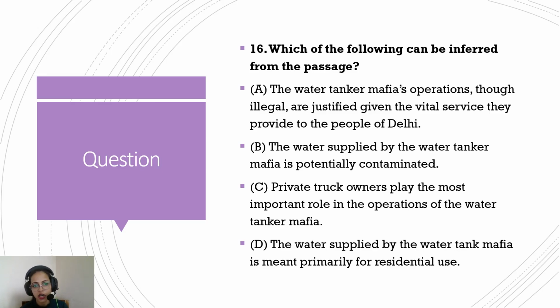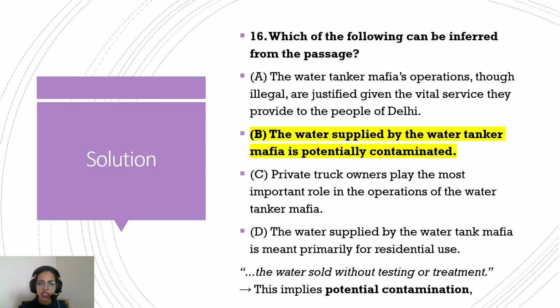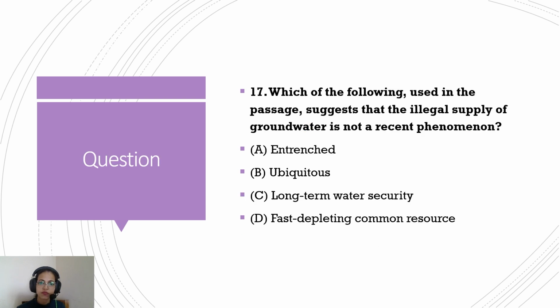We saw that they are serving it to malls, to hospitals, to even huntmen. So they are serving it to many categories of people. So the correct option is option B. The water supplied by the water tanker mafia is potentially contaminated, because there's a line that says water sold without testing or treatment. So this implies potential contamination also.